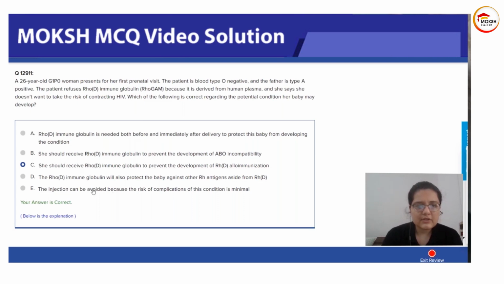So, going through the options: the injection can be avoided? No, it cannot be avoided. The Rh immunoglobulin protects the baby against other Rh antigens? No, it is specific to RhD. She should receive immunoglobulin to prevent ABO? No, it is anti-D or Rh incompatibility. The immunoglobulin is needed both before and immediately after delivery? True, but to protect the next baby, not this baby. So our answer here is that she should receive the immunoglobulin to prevent development of Rh alloimmunization.